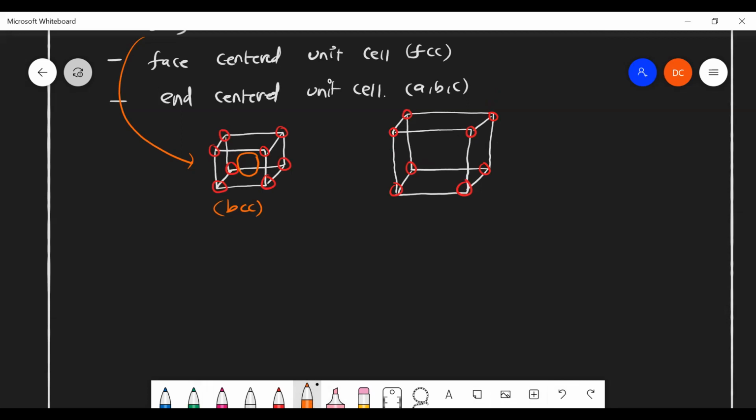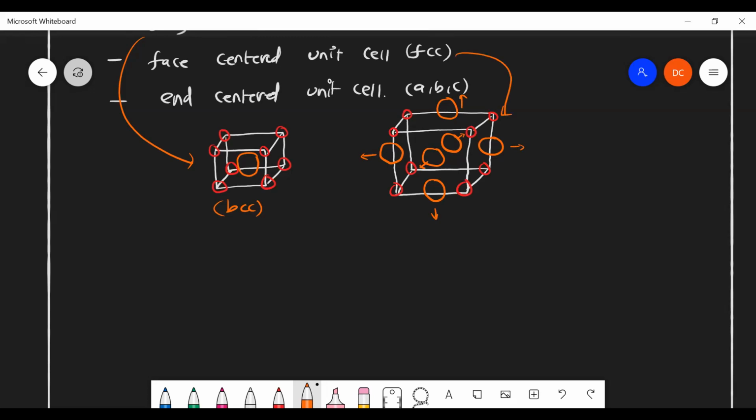Let us check. So one atom is present here. I'm drawing for 2 dimensions, but I have an animation for 3 dimensions, but it's not working. So here 6 atoms are located. This is for top, right, left, bottom, back side, and this is for the front side. So each atom contributes like this. And what about the end center?